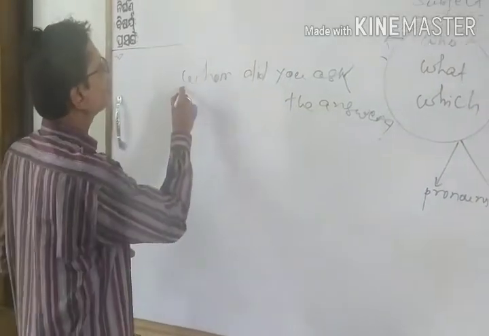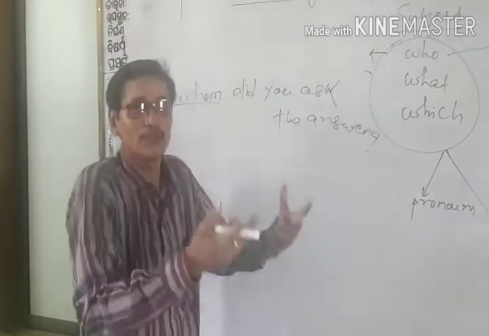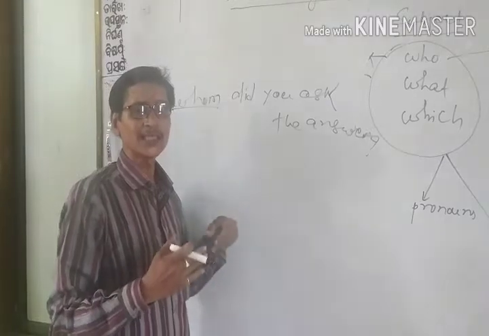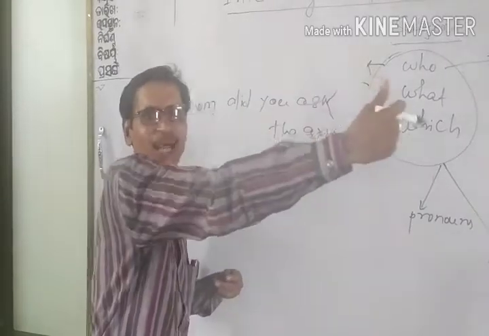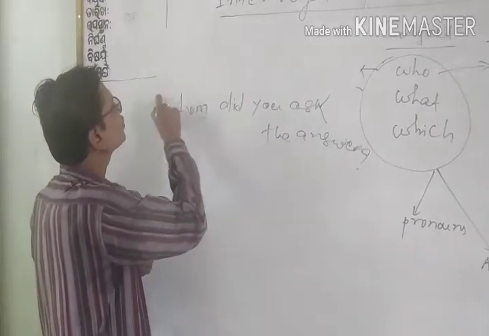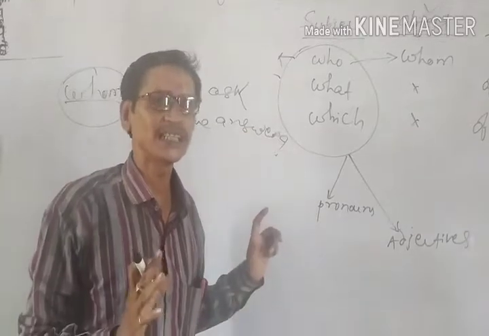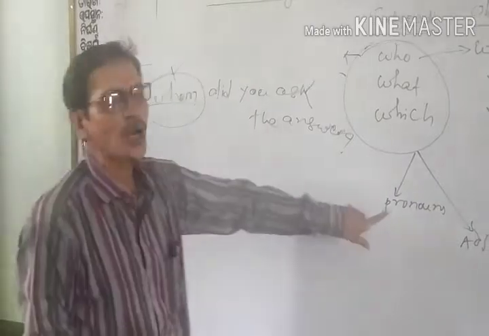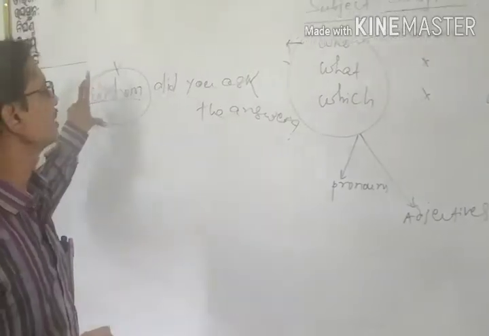That means here whom is used to mean to whom you asked the answer. Here we are asking about, I asked the answer to my teacher. So teacher is an object. So for that, who is that object? We are using this whom to ask about the object in our sentences. But you see, this is functioning as a pronoun. It can never become an adjective. It is only used as a pronoun.